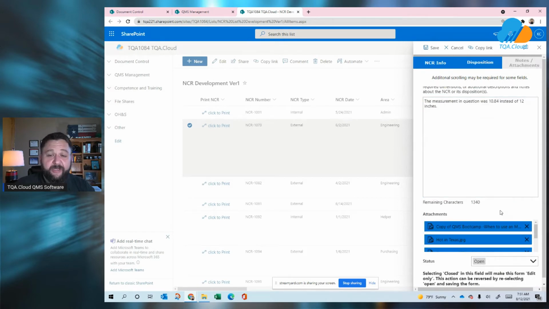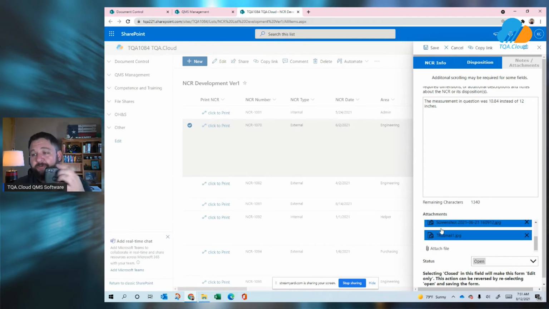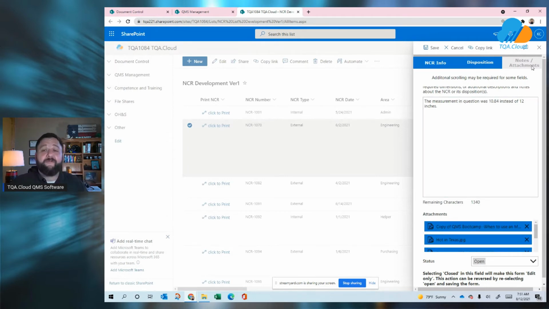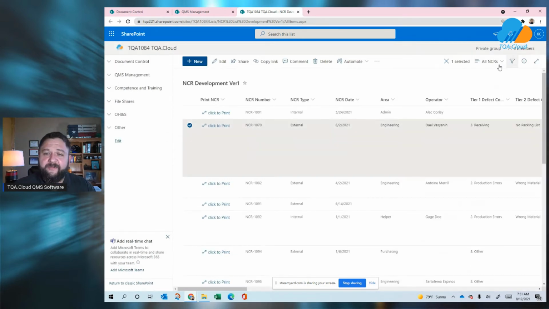Now, let me make note here. If you are operating on a mobile device, this field shows up very, very nicely on that mobile device. And the attachments here will pull directly from the camera of your mobile device, as well as any files you have stored locally. So it works great for folks that are operating maybe in a lab environment, an inspection bay, the shipping receiving bay. Really, really great mobile tool. But let's look at a couple more features here.